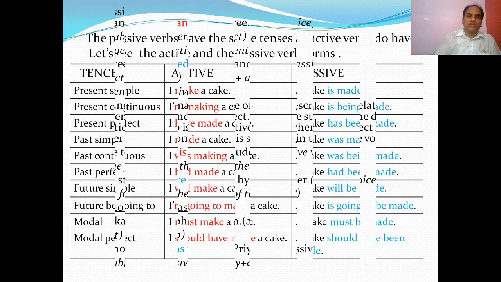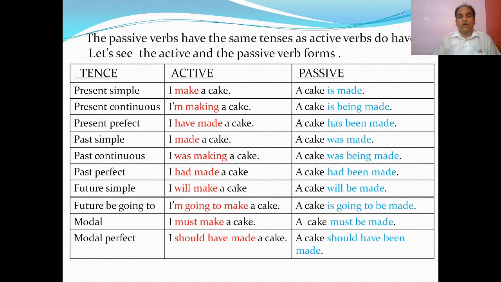Okay, so let us see the verb forms of active and passive in different tenses. You know very well that the passive verbs have the same tenses as active verbs do have. Let us see the active and the passive verb forms.